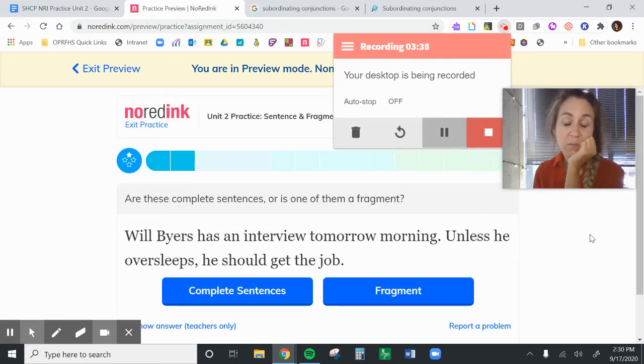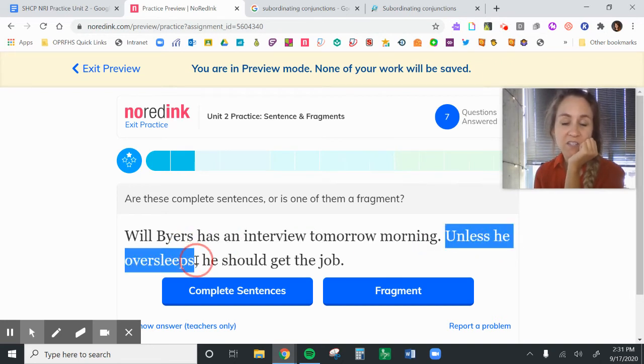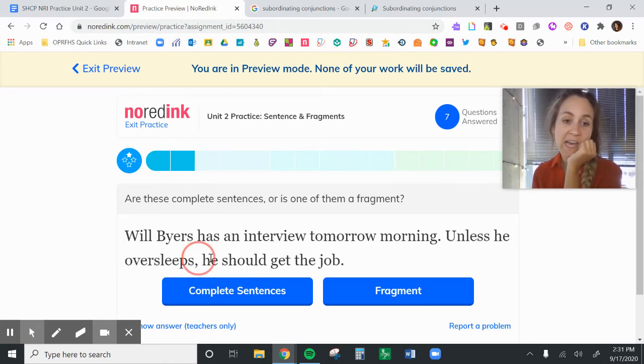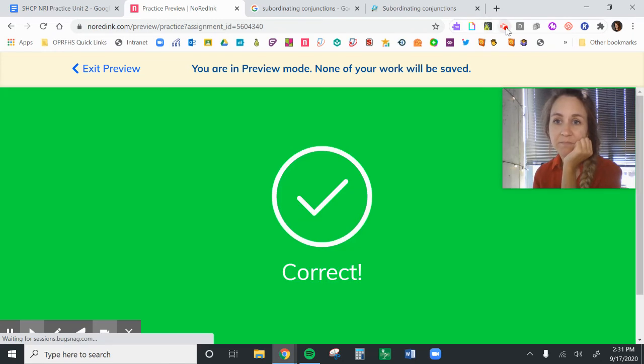Now for this one, we have the word unless, right? So Will Byers has an interview tomorrow morning. Unless he oversleeps, he should get the job. So don't be tricked by this. Here we have unless he oversleeps. So that is our subordinate clause. We have our SWABI, unless, subject verb, he oversleeps. And then we have our main clause, he should get the job. Together it makes sense. That's still a complete sentence.